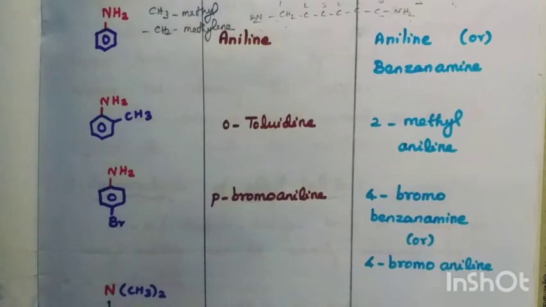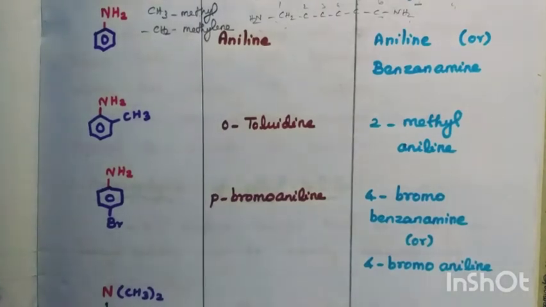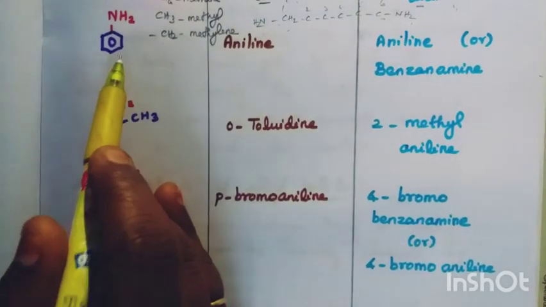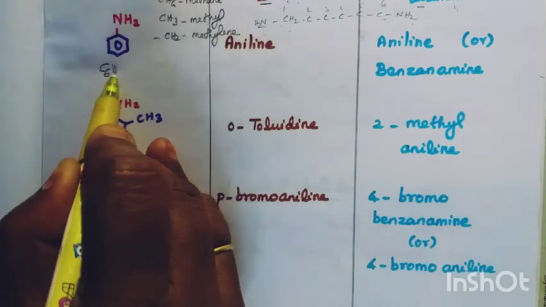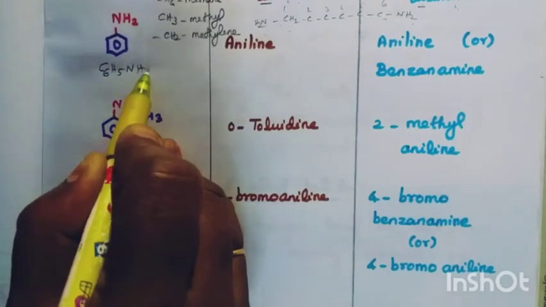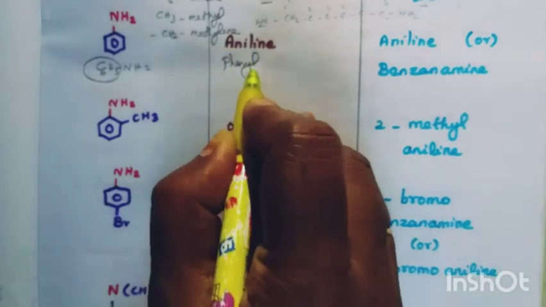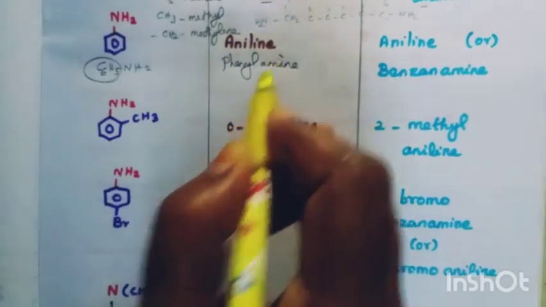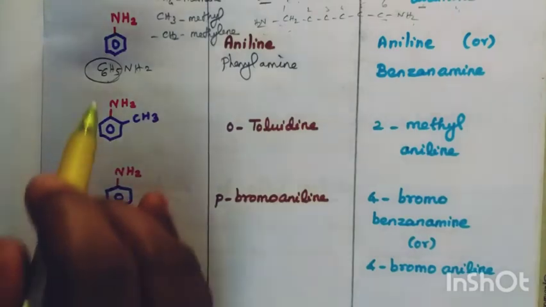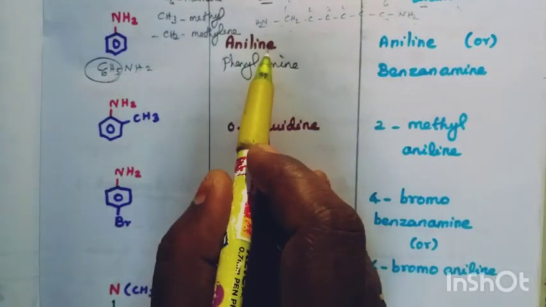And the next we are going to see is an aromatic compound. Benzene ring. This can also be written as C6H5NH2, phenyl. So we can write this as phenylamine also. Phenylamine is commonly called aniline.